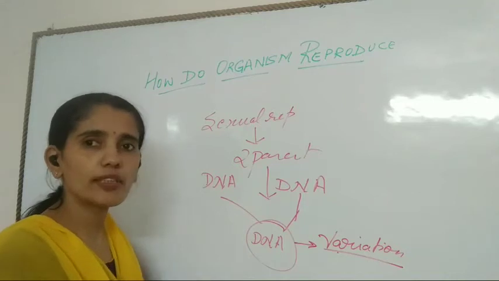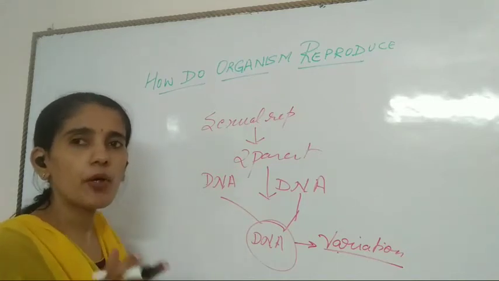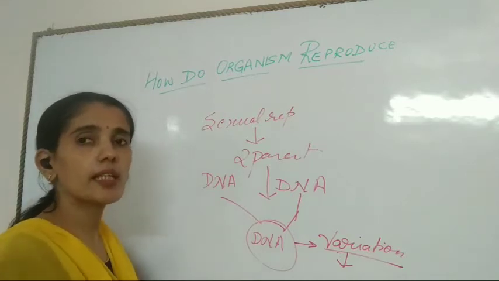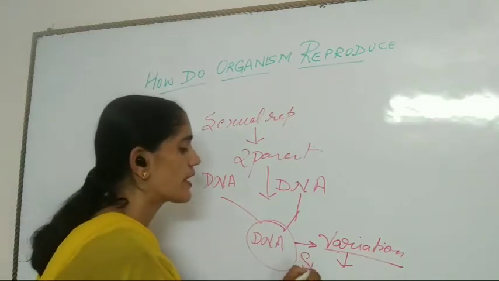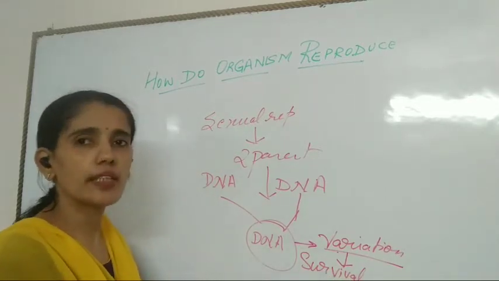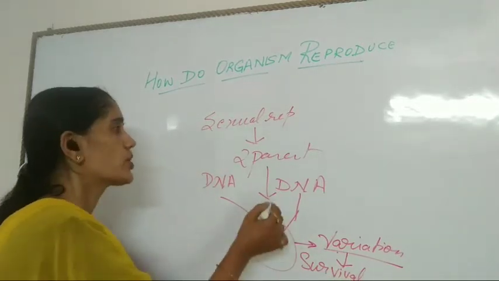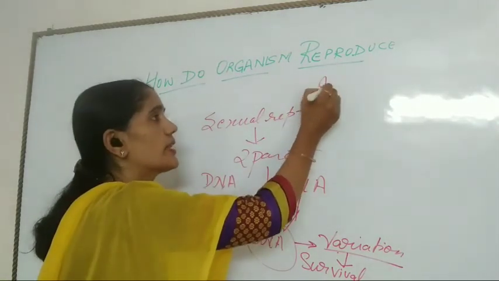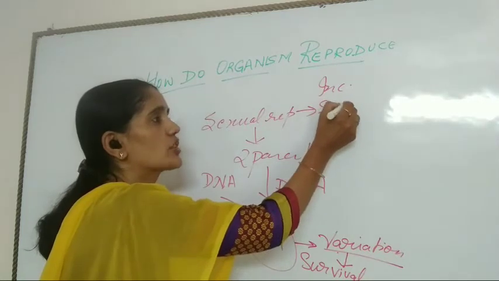And what is the importance of this variation? The importance is that it increases the chances of survival of the organism in drastic conditions. So sexual reproduction will increase the survival chance.